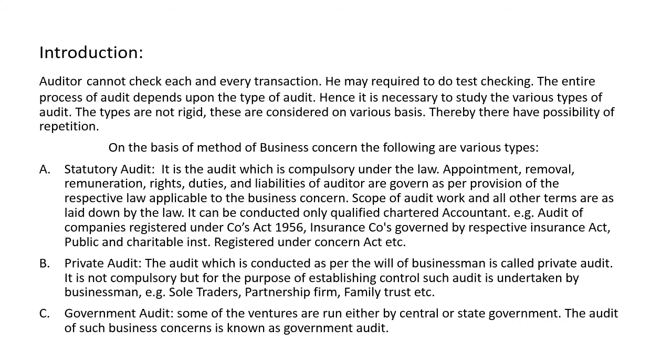Some of these types of audit, based on specific objectives, do not have much importance, so we consider them in brief. If the audit is a cash audit, only cash transactions are examined by the auditor. It is seen that there is no misappropriation or manipulation of cash, and whether the cash transactions are properly recorded or not is seen by the auditor in a cash audit.